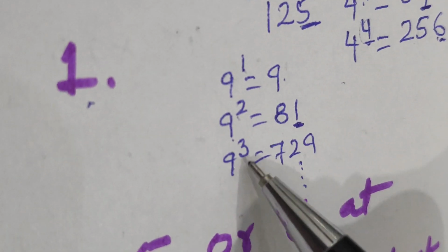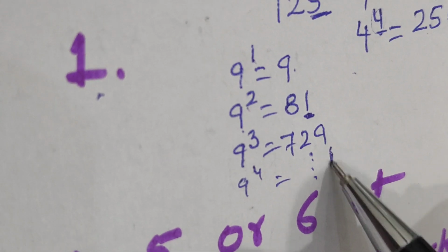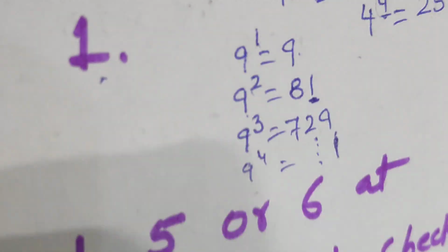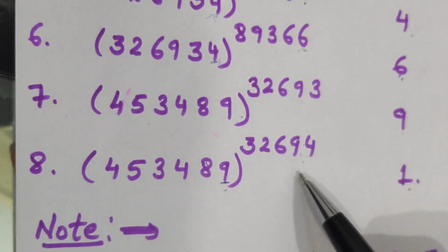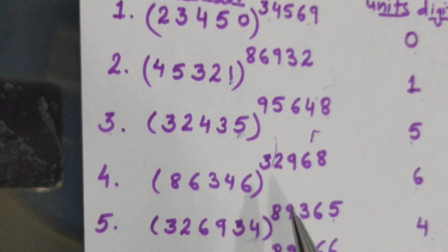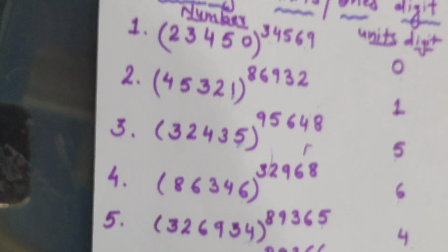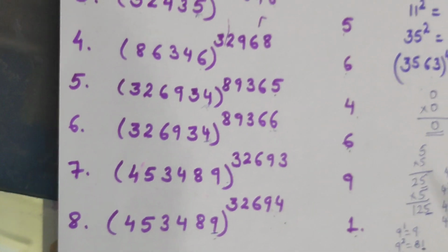Even, 1. Odd, 9. Even again 1. Like this. So it's easy to find. I don't need to think much. So next time whenever you see a large number with a large power, don't worry. The answer is very easy to find out.